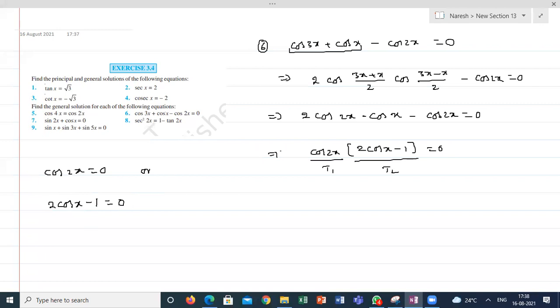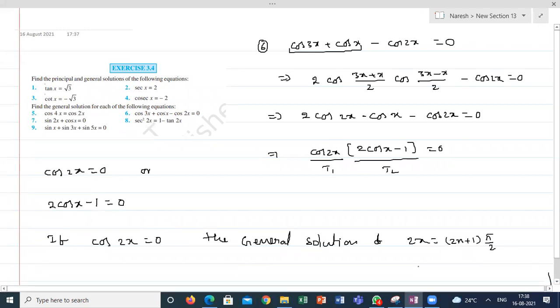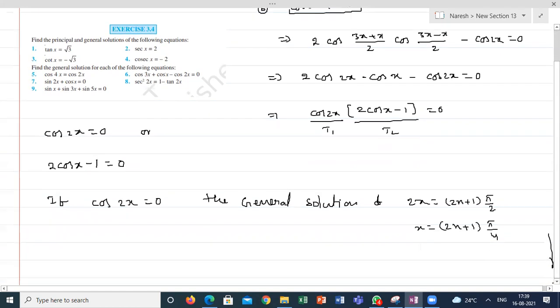So if cos 2x is equal to 0, the general solution of 2x is (2n plus 1) pi by 2. So x is equal to (2n plus 1) into pi by 4. This is one general solution.